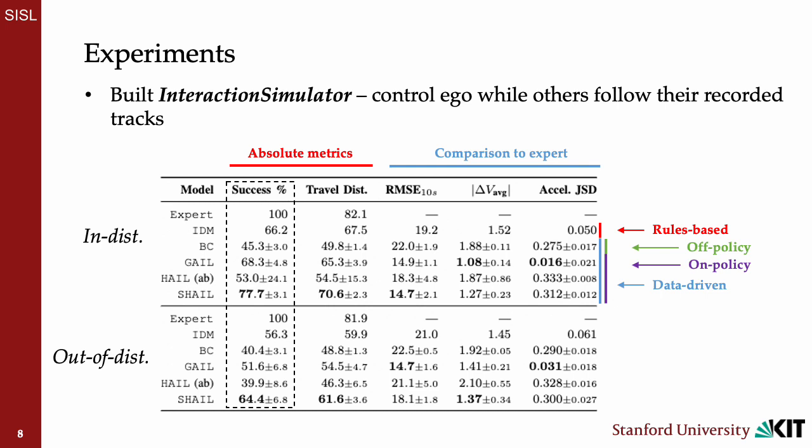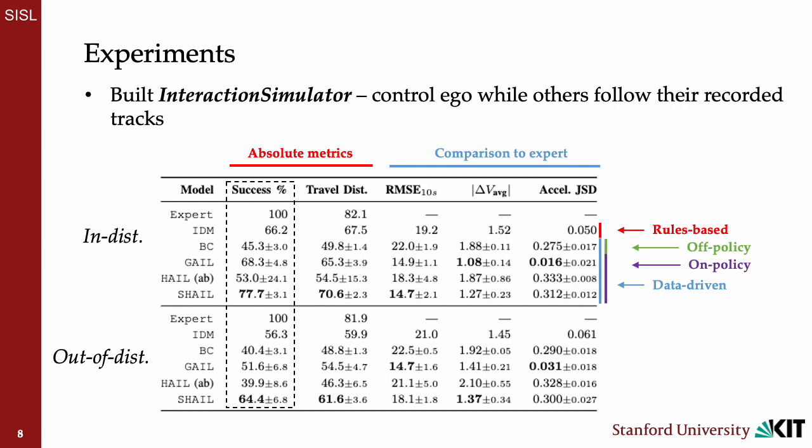For comparison to the expert data, we compare the root mean square error in trajectories after 10 seconds, the average difference in velocity to the expert, and the Jensen-Shannon divergence between the distributions of accelerations seen. We compare against a simple rules-based model based off of the intelligent driver model, an off-policy data-driven model that does simple behavior cloning, an on-policy non-hierarchical model based on generative adversarial imitation learning or GAIL, and an ablated hierarchical adversarial imitation learning model without a safety layer.